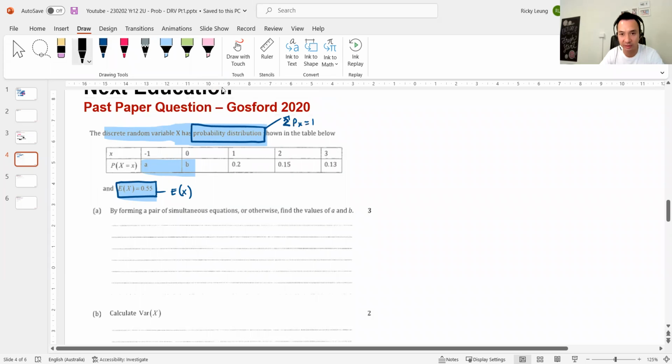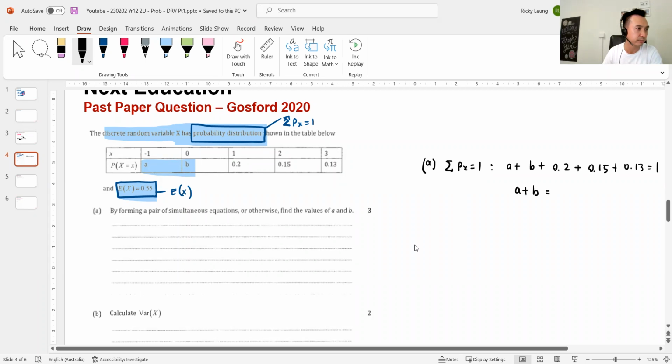Pretty stock standard, right? So today, nothing too hard. This topic, I don't think it's too bad. Continuous one might have a few more tricks, but this one here, very standard. Let's have a look. So let's use the total probability rule. The sum of all probabilities equals 1. So I'm just going to go A plus B plus 0.2, 0.15 plus 0.13 equals 1. Very straightforward, guys. A plus B equals 2.